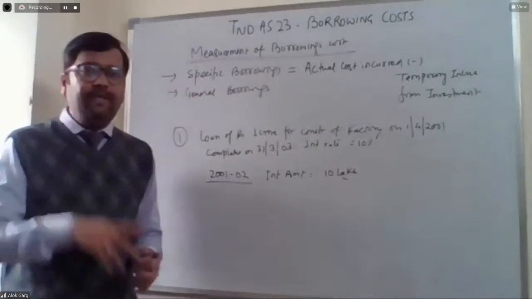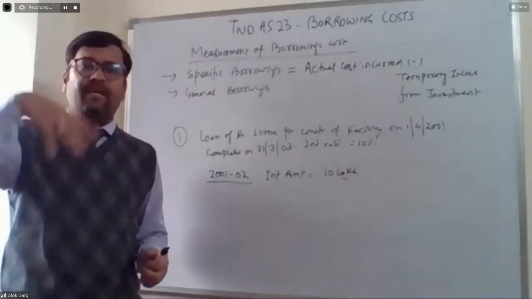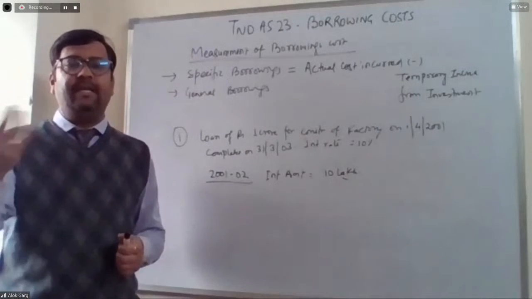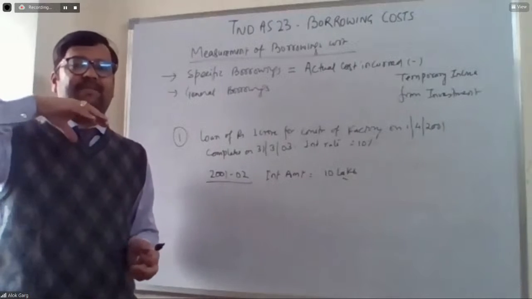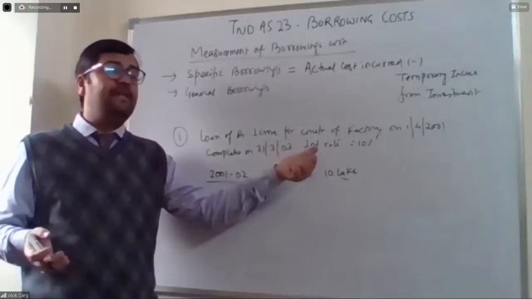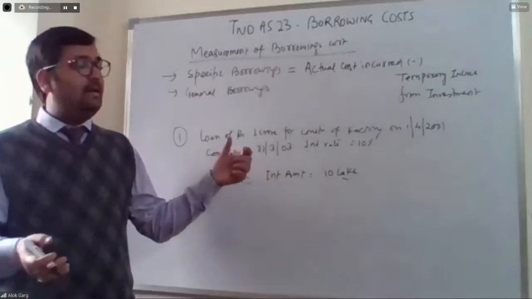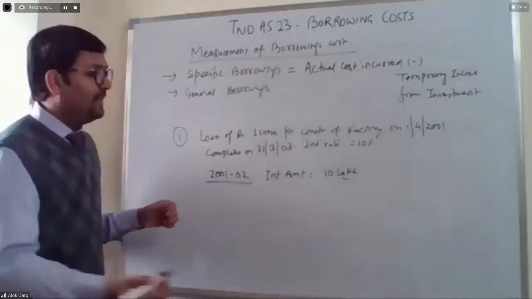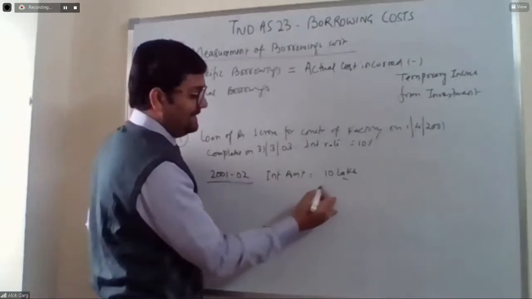During the year, the company has surplus funds, because let's say in the initial 3 months, the company has expensed 10 lakh rupees. So the company has made a fixed deposit with the surplus funds arising out of this loan. And out of the small fixed deposits, the company has earned an interest of, let's say, 3 lakhs.